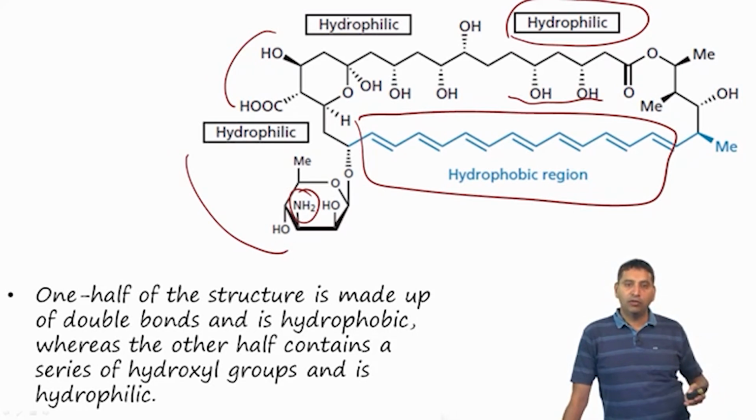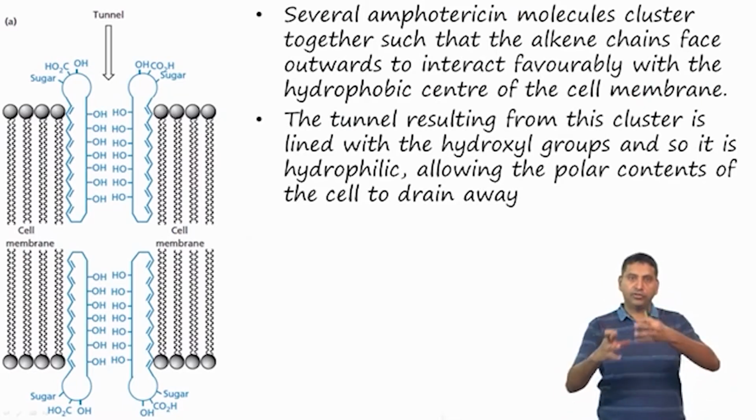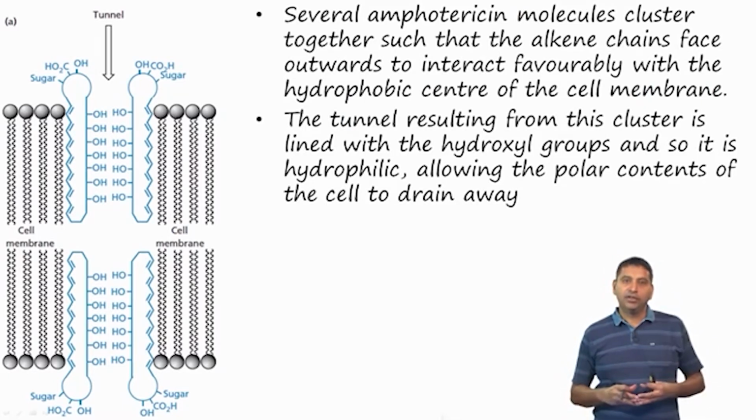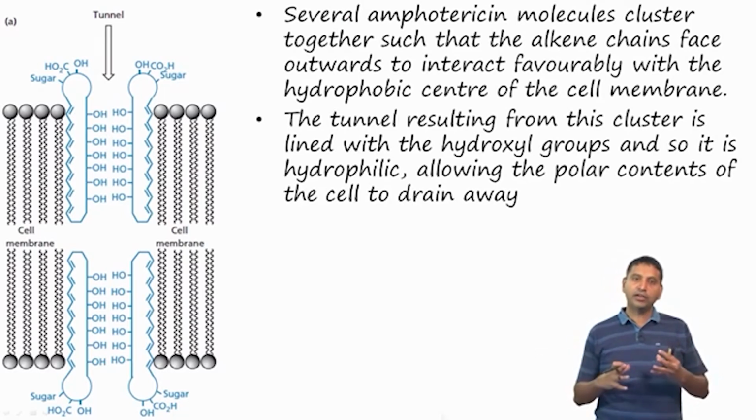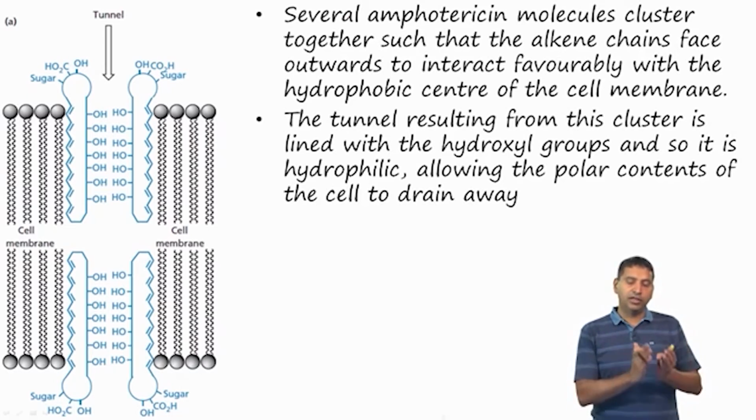So, essentially one half of the structure is made of hydrophobic regions, and it contains a number of double bonds, and the other half contains hydroxyl groups and is actually hydrophilic. So, this makes the molecule very unique. Now, because of this unique structure, several amphotericin molecules can actually cluster together. And the way they cluster is that the hydrophobic regions interact with other hydrophobic regions, and the hydrophilic regions interact with the hydrophilic regions.